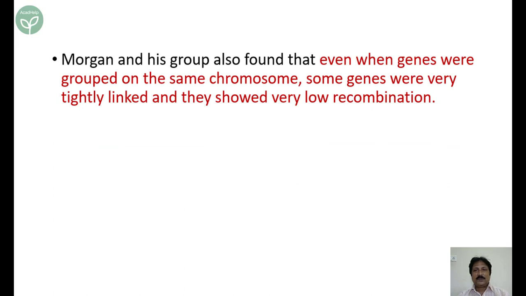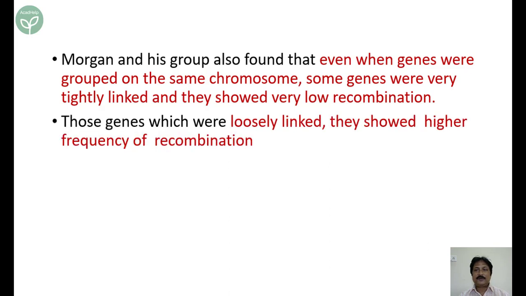Morgan and his group found that when genes were grouped on the same chromosomes, they came to the conclusion that there is some linkage, there is some physical association. Now again more observations. What is that observation? Even when the genes are located on the same chromosome, some genes were tightly linked, whereas some genes were not so tightly linked. Now, when there was tight linkage, then recombination frequency was low. But if the genes were loosely linked, then the frequency of recombination was high. These are certain points which you have to remember.